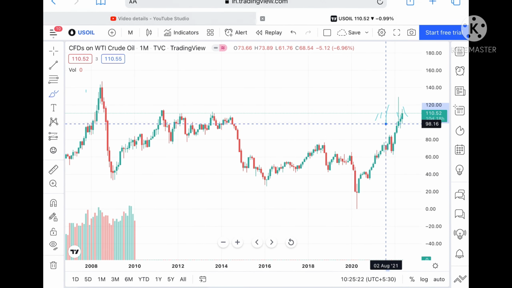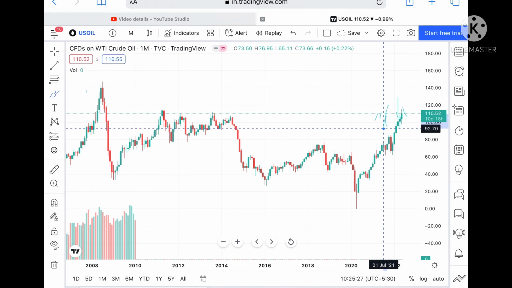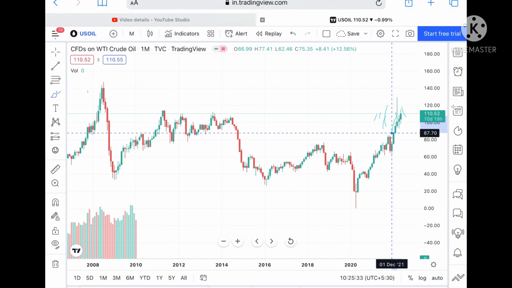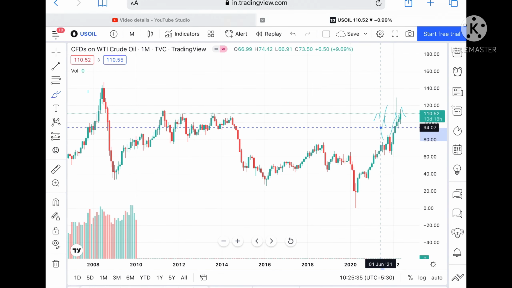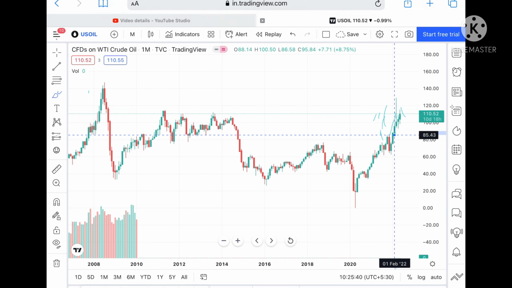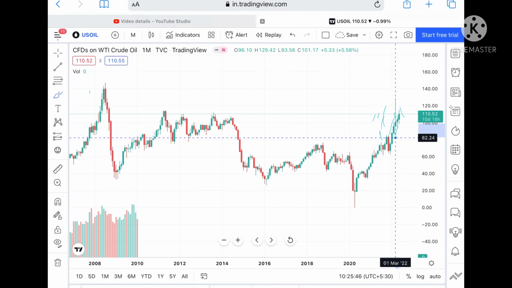Suppose the price doesn't sustain that level, then we can see a level of 95.89, okay, and from there it can move further down to a level of 93.16, okay, and if this level doesn't sustain, it can move further down towards a level of 86.79, and if that level also doesn't sustain, then we can see a level of 85.43, okay. Once this level also doesn't sustain, then a level of 82.24, and